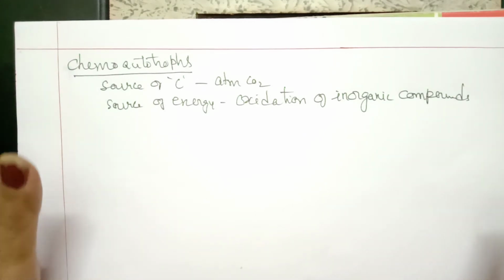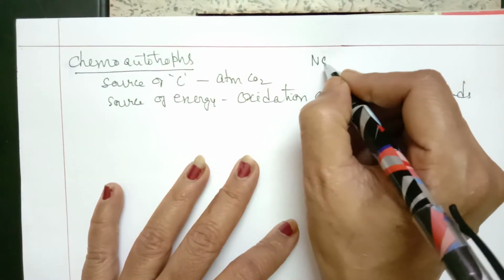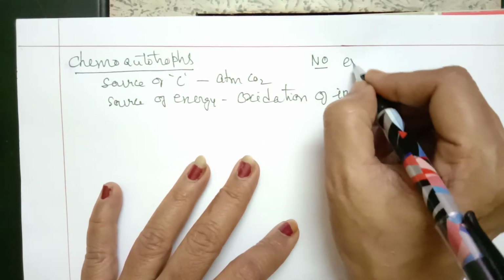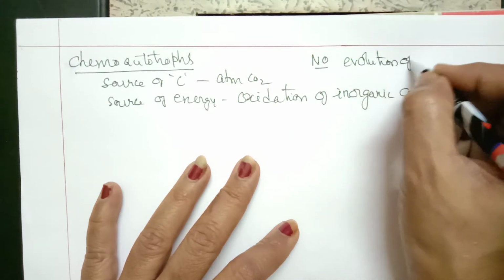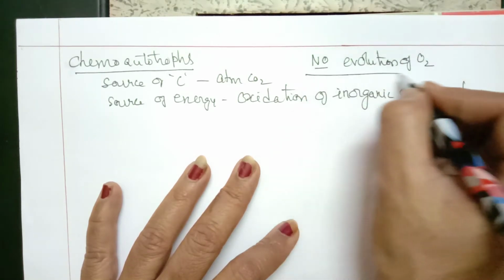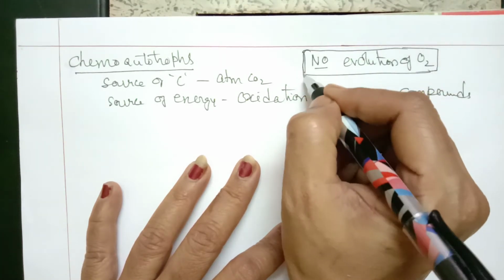Though photosynthesis takes place here, what is the most important in bacterial photosynthesis is no evolution of oxygen. This is a very, very important point with respect to bacterial photosynthesis.